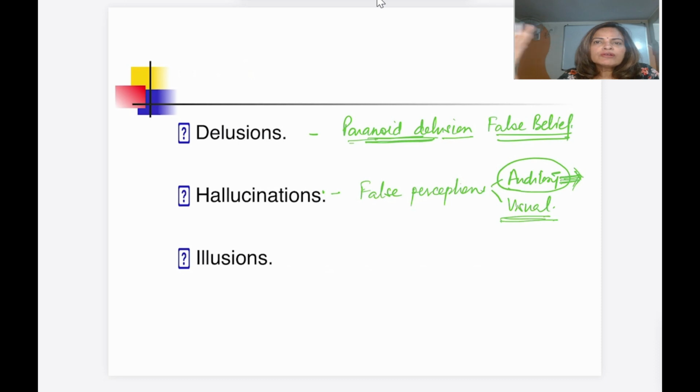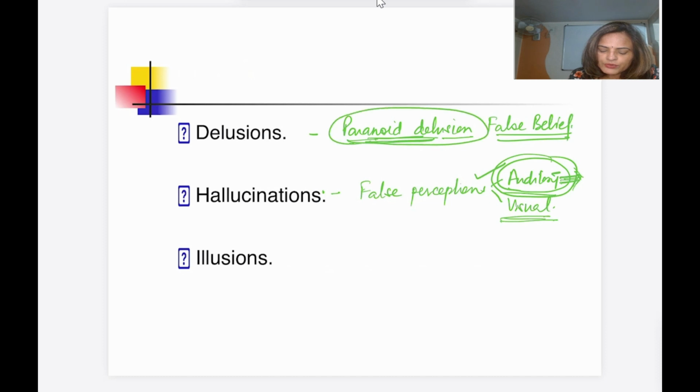In visual hallucination, the person is seeing something though there is nothing, a false perception. The person sees people dancing in front of him or her. So that is a visual hallucination. So here in psychosis, the patient will have auditory hallucination and paranoid delusion.